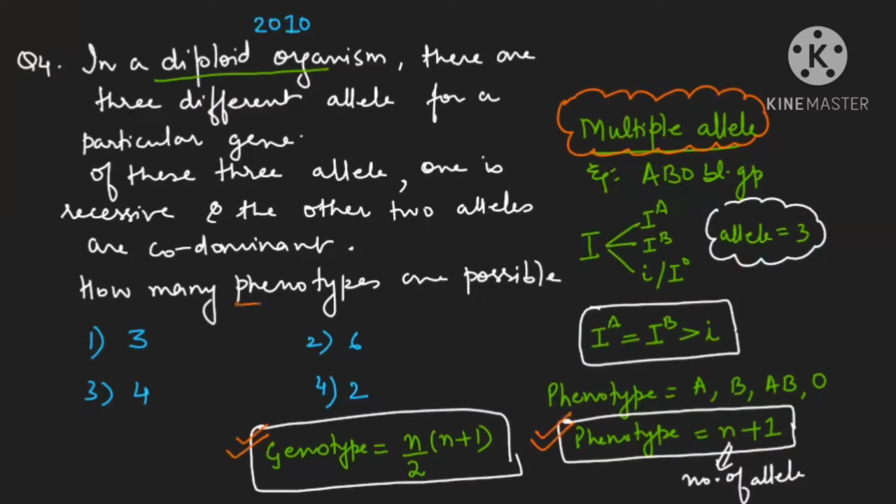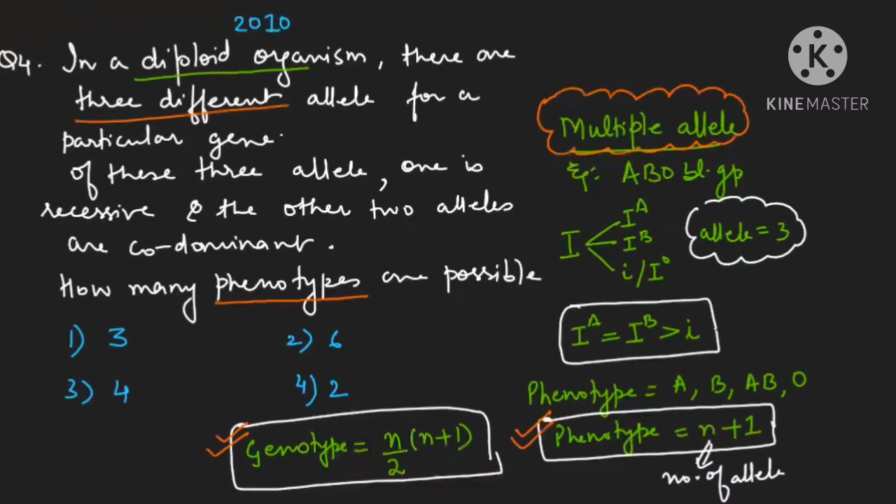But here your question is asked with respect to phenotype. They have already mentioned 3 alleles. So 3 plus 1, the answer will be 4. Third option means 4 phenotypes will be there. I hope this is helping you to improve your theory also.